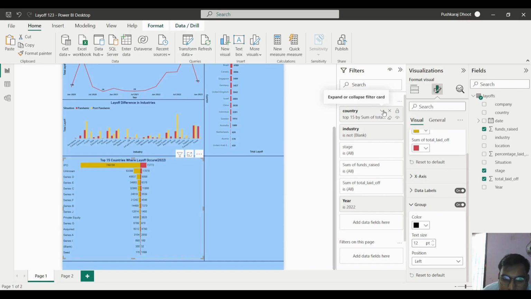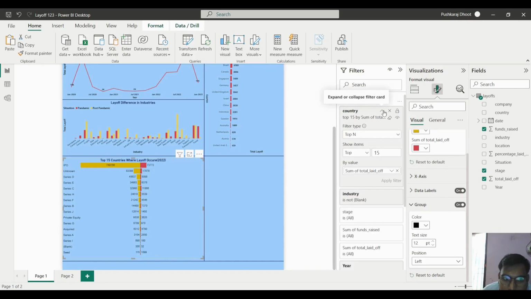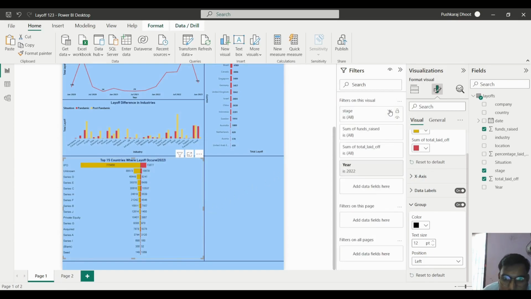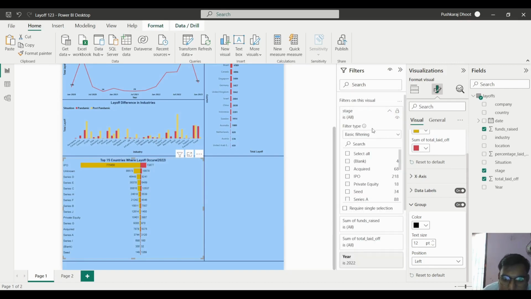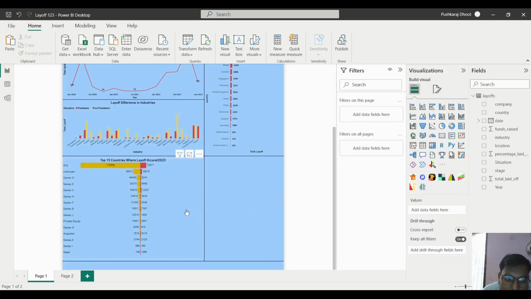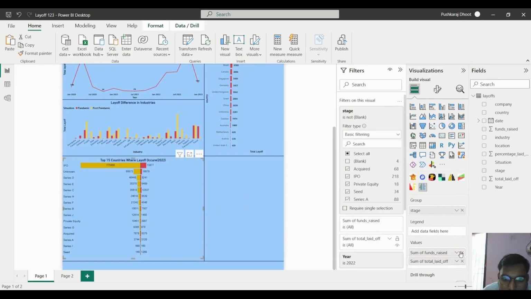So what we will do, we will go here, top 15 we had done, so we will remove that one from the industry and the stage. So in the stage we will filter, select all, remove the blank. So now the blank will be removed. Okay. After that one, here if you see, the 2022 data set we are given.